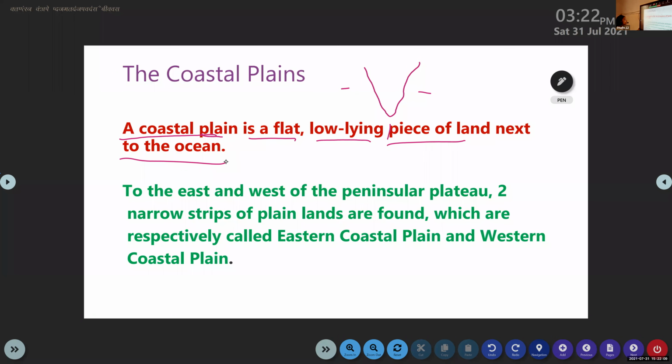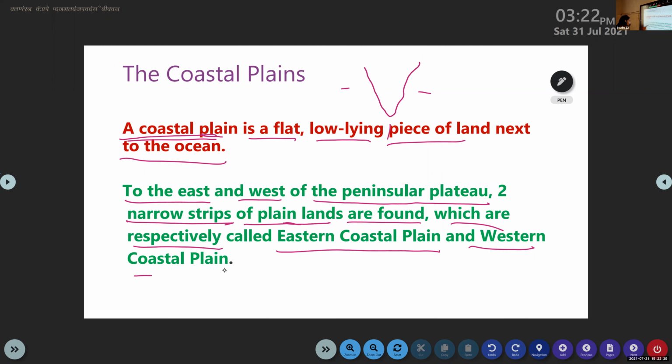So it is a one mark question. What is a coastal plain? A coastal plain is a flat and low-lying piece of land next to the ocean, a piece of land near the ocean or the sea. To the east and the west of the peninsula plateau, two narrow strips of plain land are found, which are respectively called Eastern Coastal Plain and Western Coastal Plain.